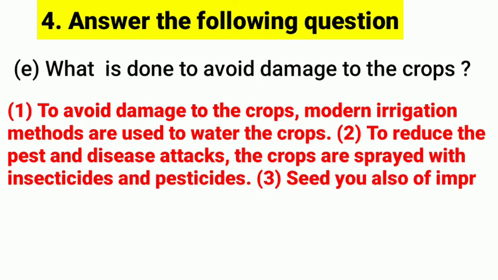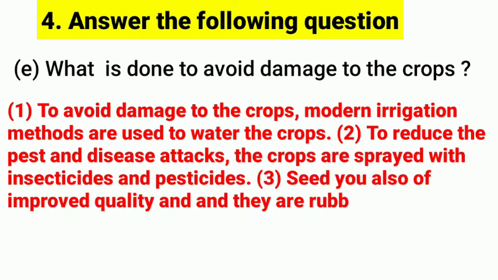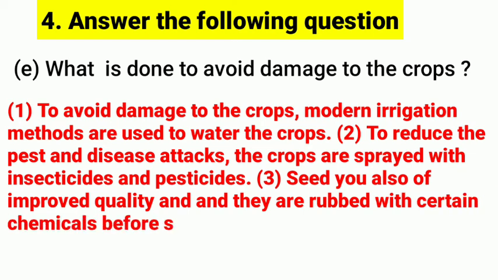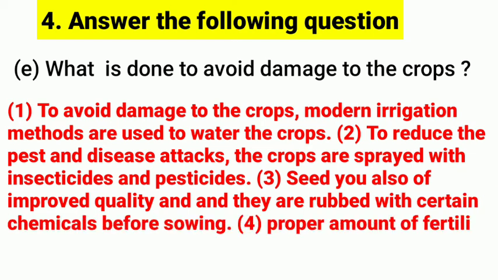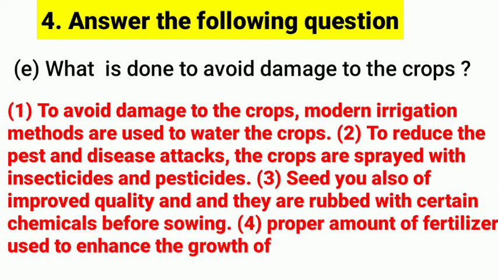To reduce pest and disease attacks, the crops are sprayed with insecticides and pesticides. Seeds used are also of improved quality, and they are treated with certain chemicals before sowing. Proper amount of fertilizers is used to enhance the growth of the crops.